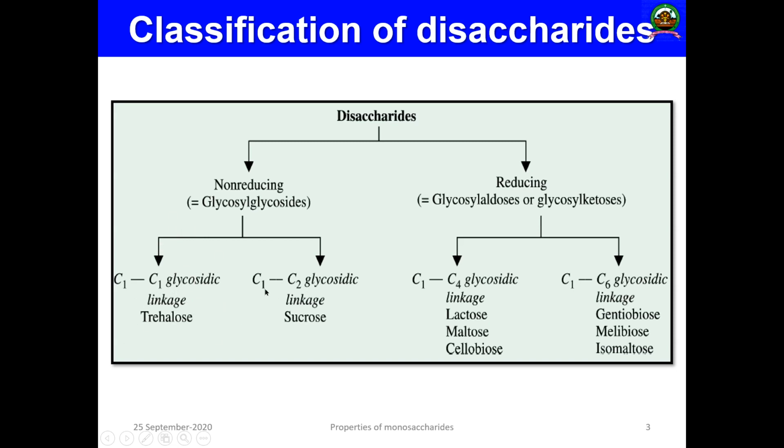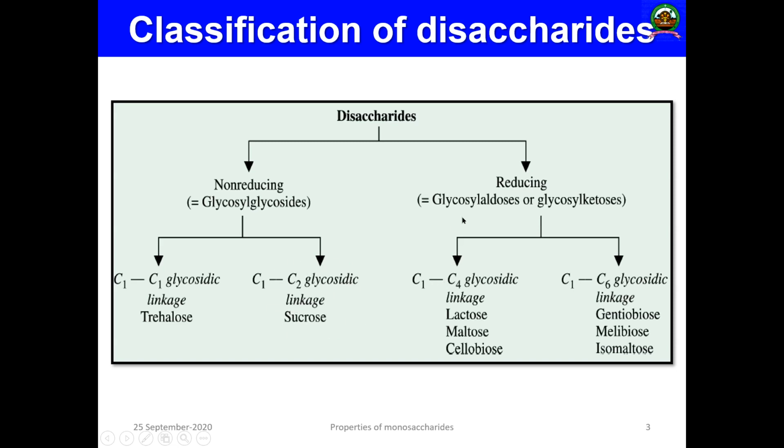Then C1 to C2: the hydroxyl group attached to C1 of the first monosaccharide interacts with the hydroxyl group attached to C2 of the second monosaccharide unit. So there will be the formation of a C1 to C2 glycosidic bond. An example is sucrose. In sucrose, we will see this kind of linkage.